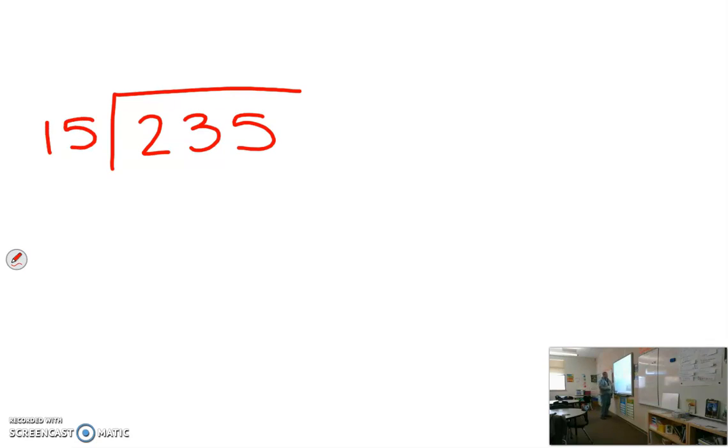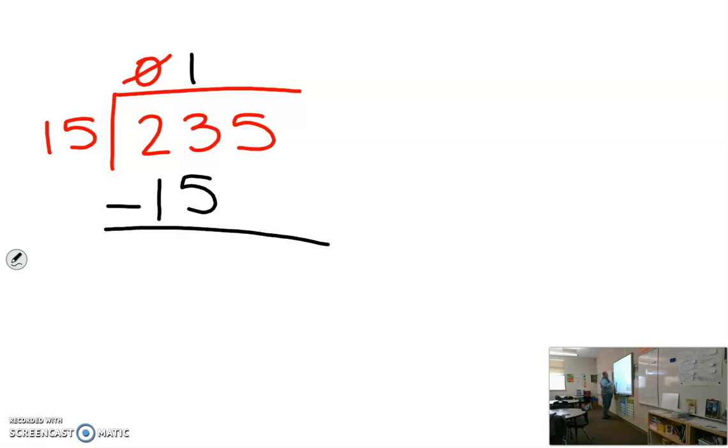So again, we're going to ask the same question. Step 1, divide. Can my 15 go into the 2? Obviously it cannot. So I'm going to still put that placeholder up there. Can 15 go into 23? Yes. I can go into my 23 one time. Then I multiply. 15 times 1 is 15. So I minus, which is the next step, the 15.